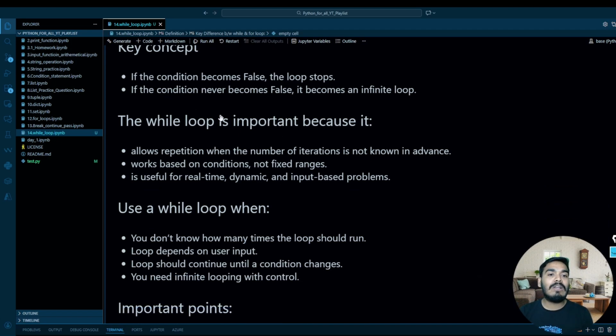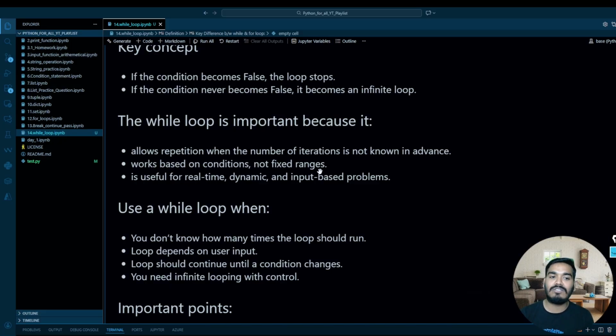Okay. Now the while loop is important because it allows repetition when the number of iterations is not known in advance. In the for loop, we know the number of iterations in advance, whether it's a list, tuple, dictionary, or range. In range also we write 1 to 20, 1 to 100, or 1 to 1000, right? But in a while loop, we don't know the iteration number in advance. So we use the while loop with a condition. Okay. It works based upon the condition, not a fixed range.